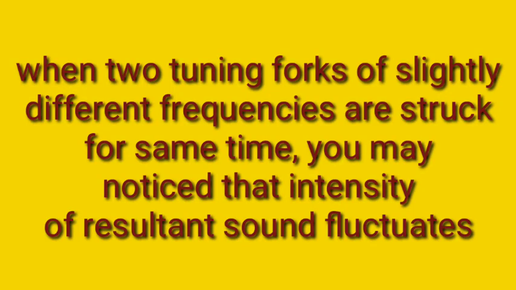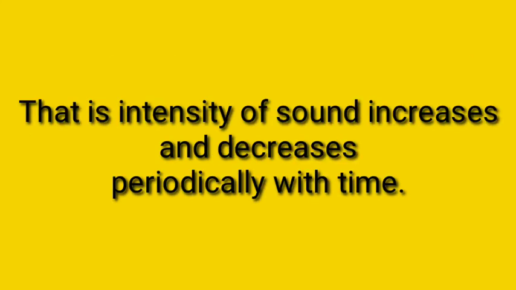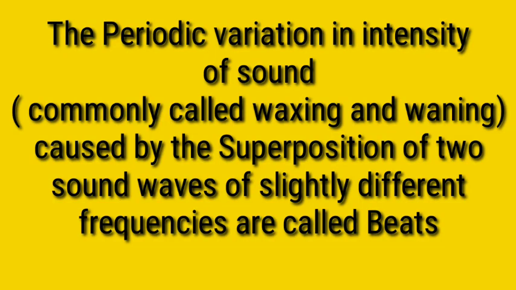When two tuning forks of slightly different frequencies are struck at the same time, you may notice that the intensity of the resultant sound fluctuates. As seen in the activity, when two tuning forks are struck at the same time, there is an increase and decrease in the intensity of sound. That is, intensity of sound increases and decreases periodically with time. The periodic variation in intensity of sound, commonly called waxing and waning, caused by the superposition of two sound waves of slightly different frequencies, is called beats.